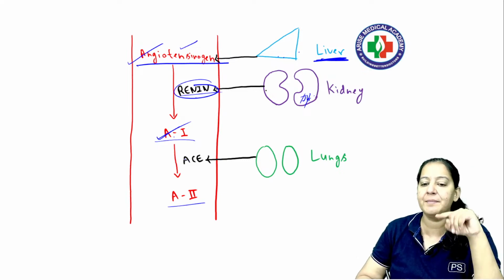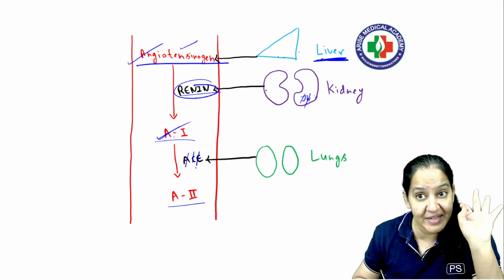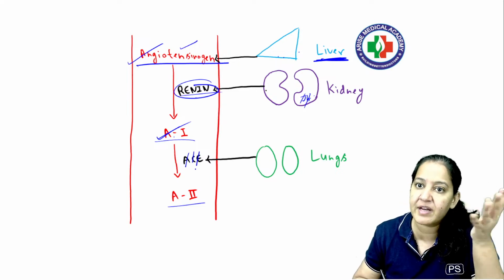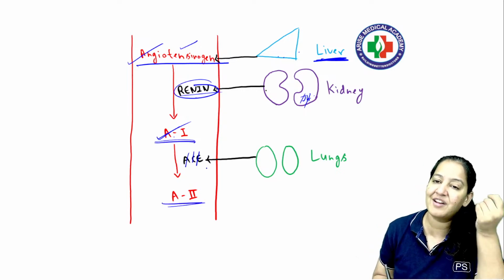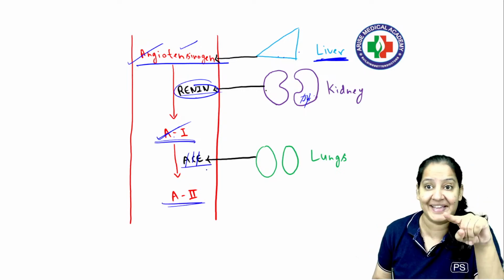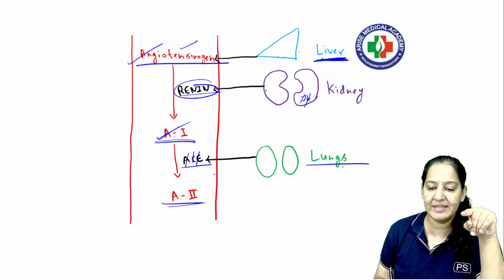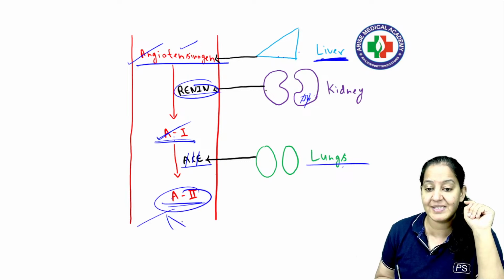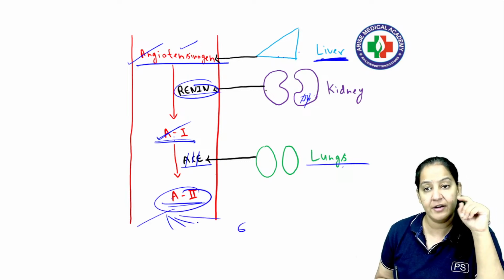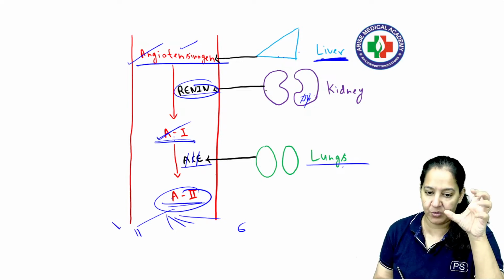The name of the enzyme is angiotensin converting enzyme, because it is converting angiotensin 1 to 2. As simple as that. Angiotensin 1 to 2 is converted by angiotensin converting enzyme, that is ACE, and it is secreted by lungs. See how many organs are involved. The lung will secrete this enzyme and it will convert angiotensin 1 to 2. Now this angiotensin 2 will act on 6 different organs of the human body and it will increase the blood pressure again. It will act on the blood vessels causing vasoconstriction in them.